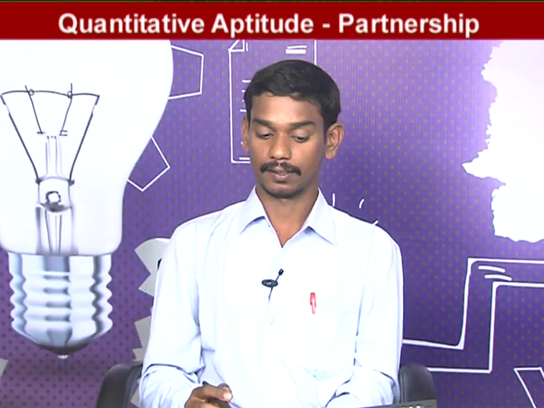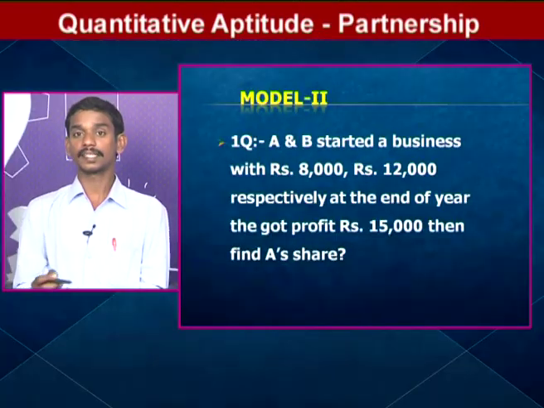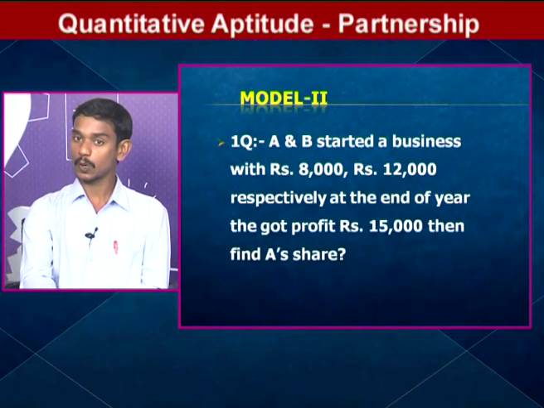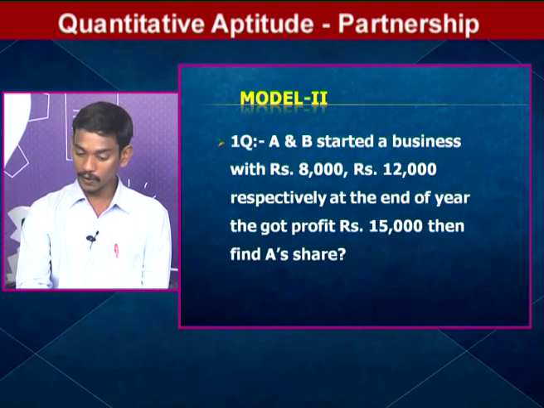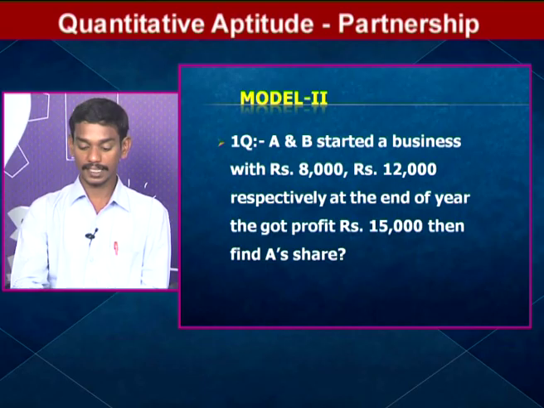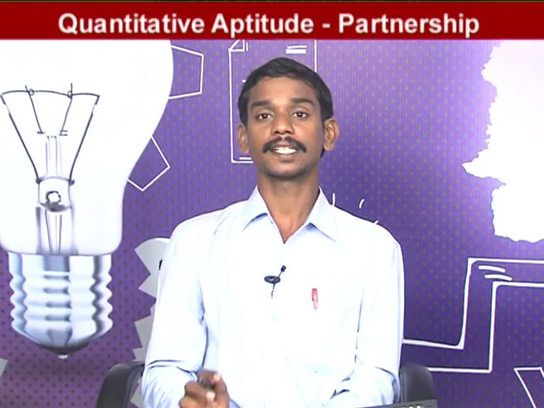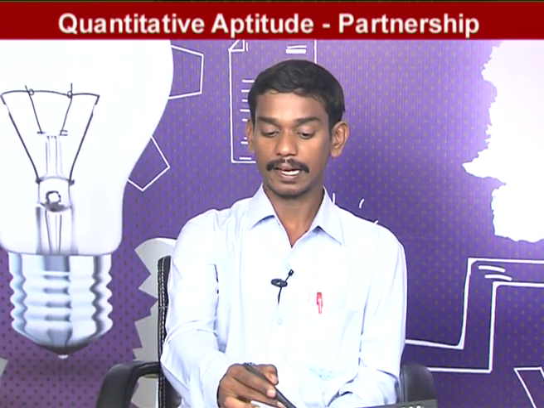This is model second. So in this model second, A and B started a business with 8,000 and 12,000 respectively. At the end of the year, they got profit 15,000. Then what is the share of A? So first of all, see the question. Here 2 partners are there. First partner A and second partner is B. Both started one business. A's investment is 8,000 and similarly B's investment is 12,000. At the end of the year they got profit 15,000. What is A's share in that profit?